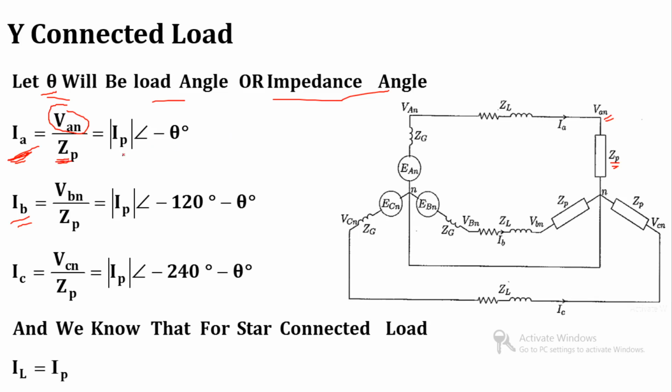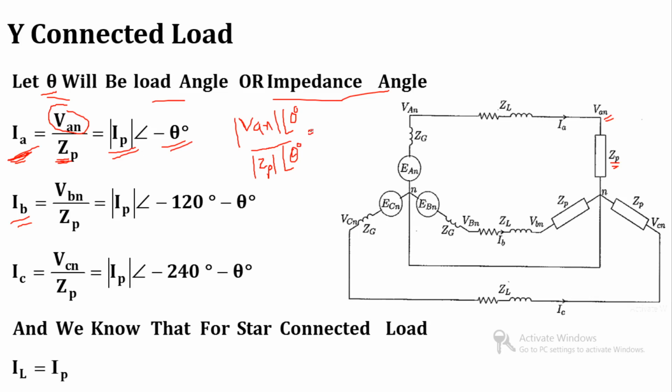So this is equal to IP at an angle minus theta, because we know that VAN is equal to mod VAN and its angle is 0 degree, divided by ZP. ZP is equal to, let's suppose its magnitude is mod ZP and its angle is theta degree.